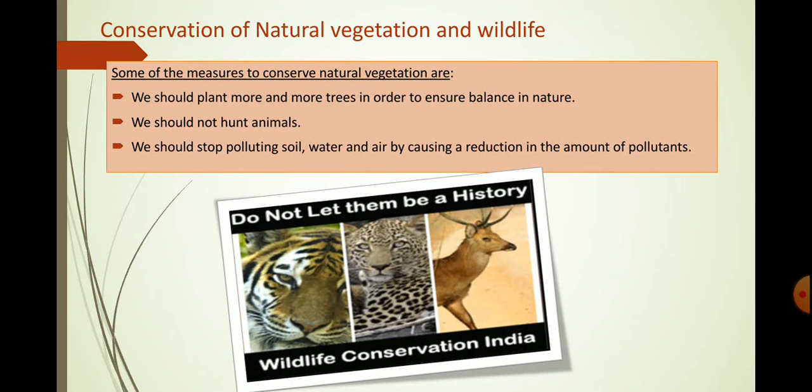Now, last but not the least, it is a very important part of the chapter, that is conservation of natural vegetation and wildlife. Now, you must agree with me that we should conserve our natural vegetation and wildlife. Here are some preventive measures which can be applied to conserve natural vegetation. We should plant more and more trees in order to ensure balance in nature. We should not hunt animals. We should stop polluting soil. And how can we stop polluting the soil? We should stop throwing waste on the soil, water and air, by causing a reduction in the amount of pollutants.